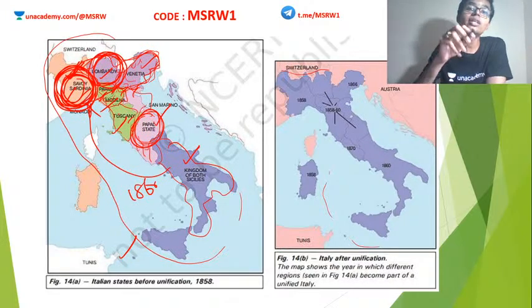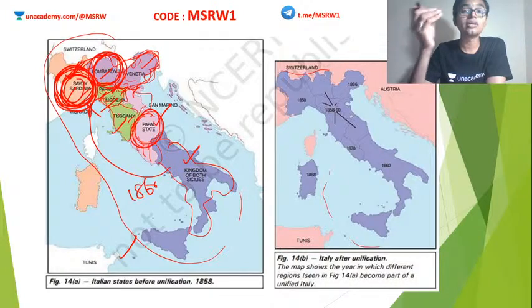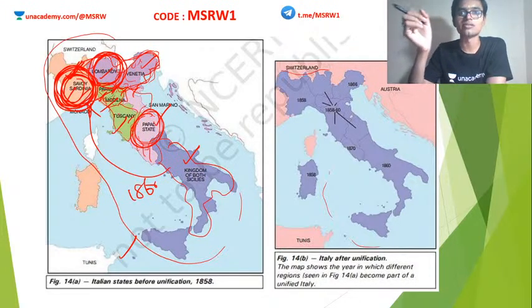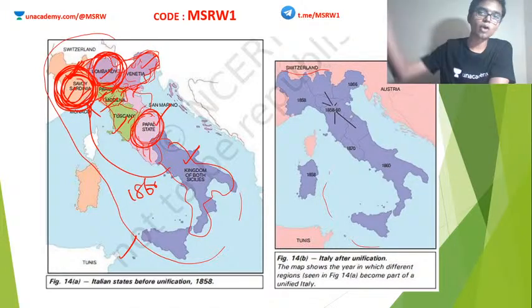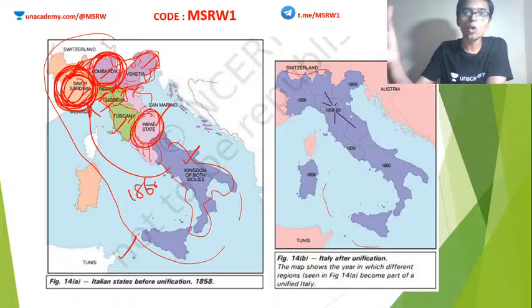But during the Austro-Prussian War, there was a war between France and Prussia later. And when this war was going on, France actually pulled out these soldiers from the Papal States and brought them to the war front against Prussia. So the moment the French did this, Italian military went into the Papal State and annexed it.